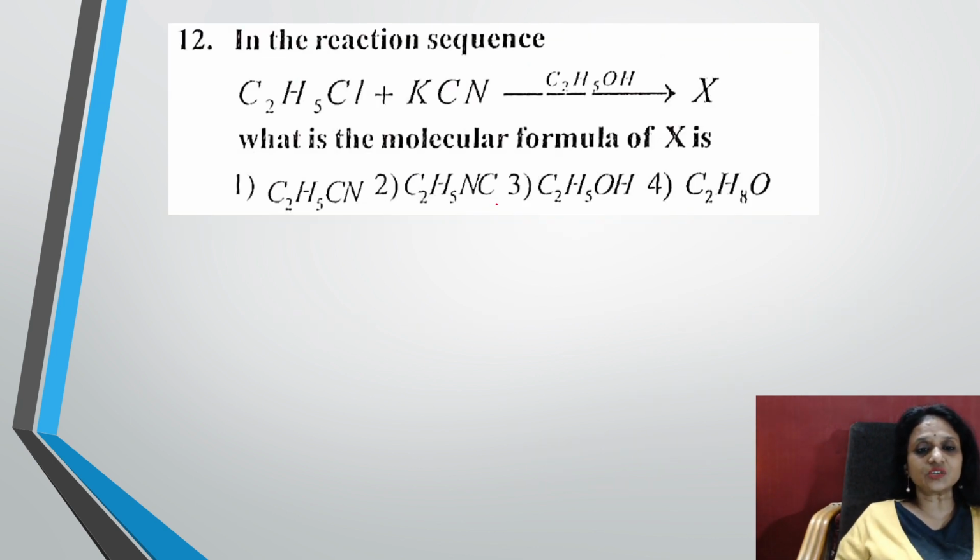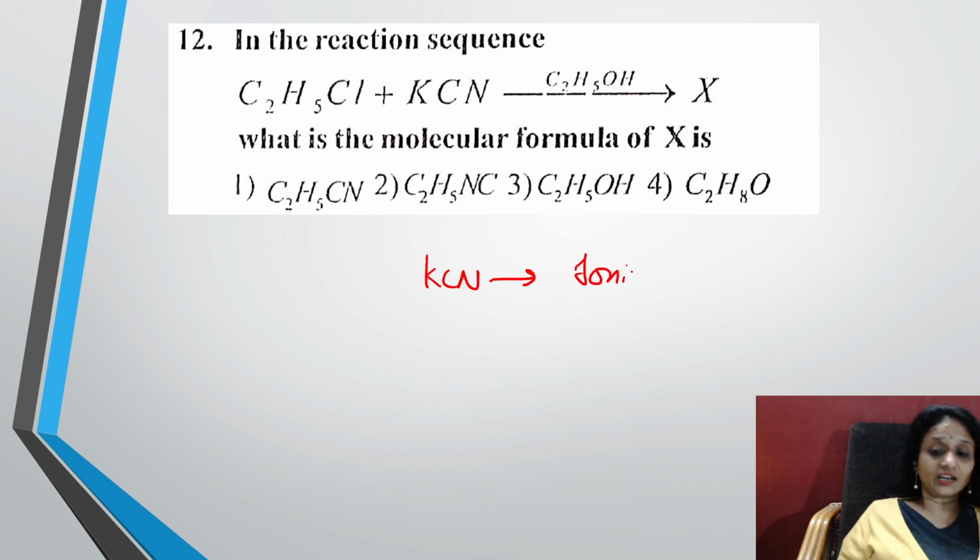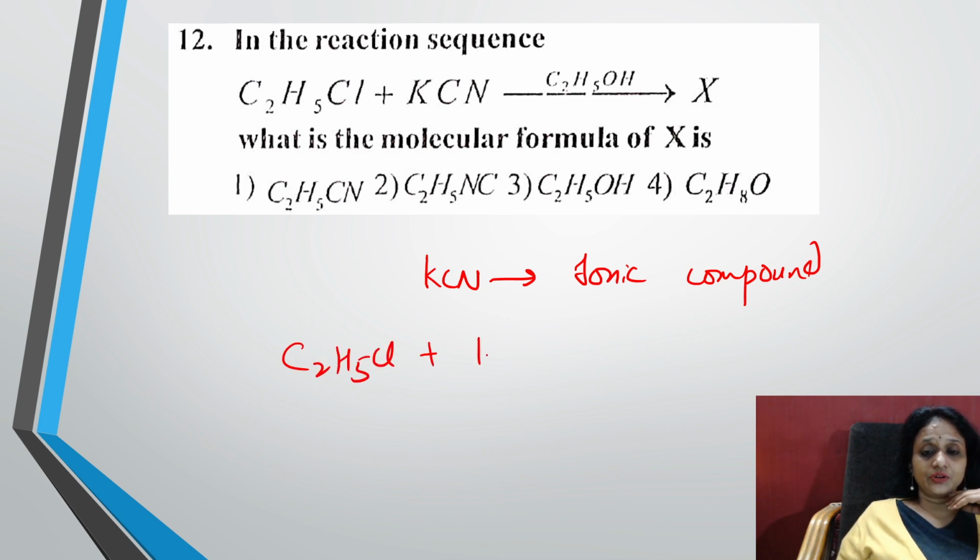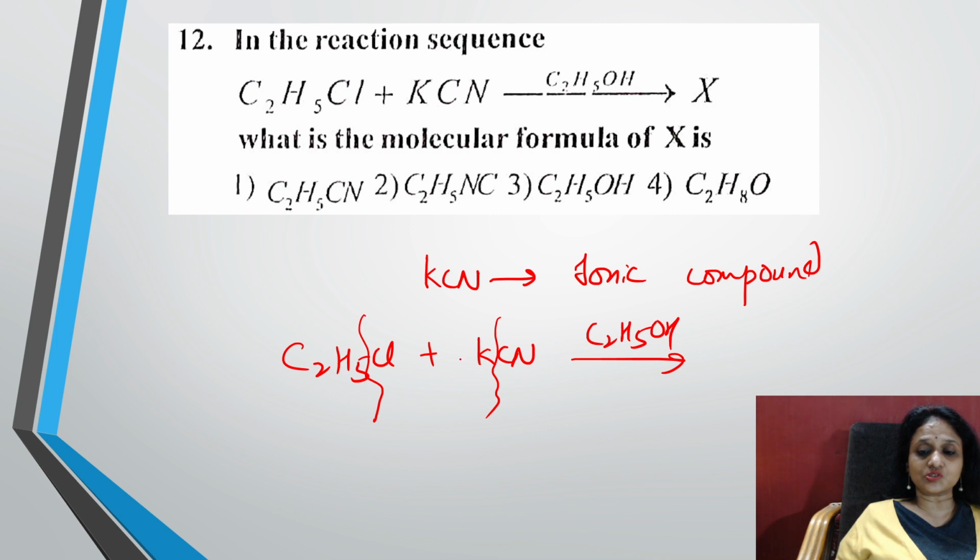Next, in the reaction sequence C2H5Cl, what is X? That is what they're asking. What is X? So what is it, students? KCN is an ionic compound. AgCN is a covalent compound. You're going to take the chloride and add KCN in the presence of ethanol. Then what is going to happen? Ionic, it will break here. KCl also comes out in this form. And what is left out?